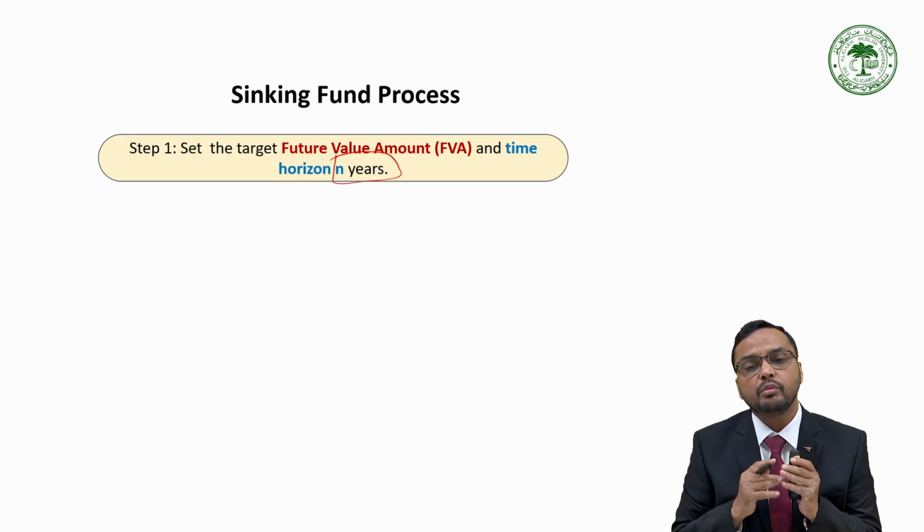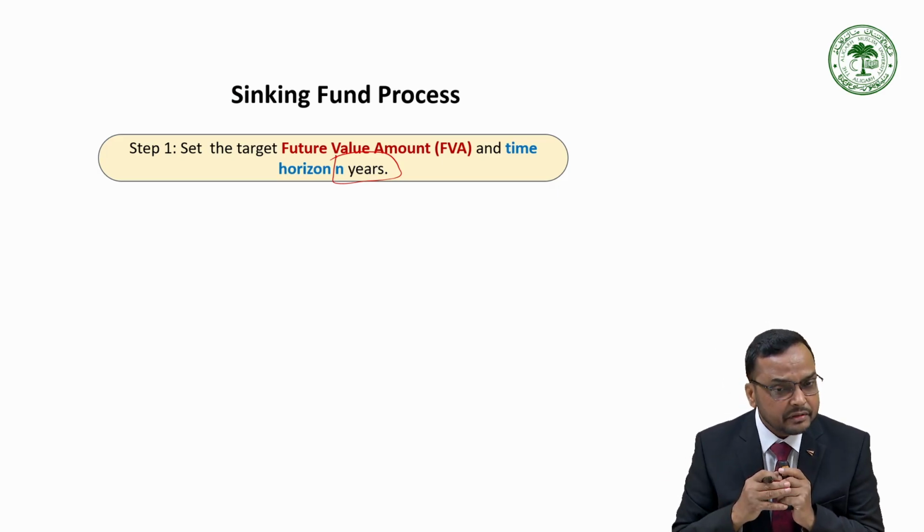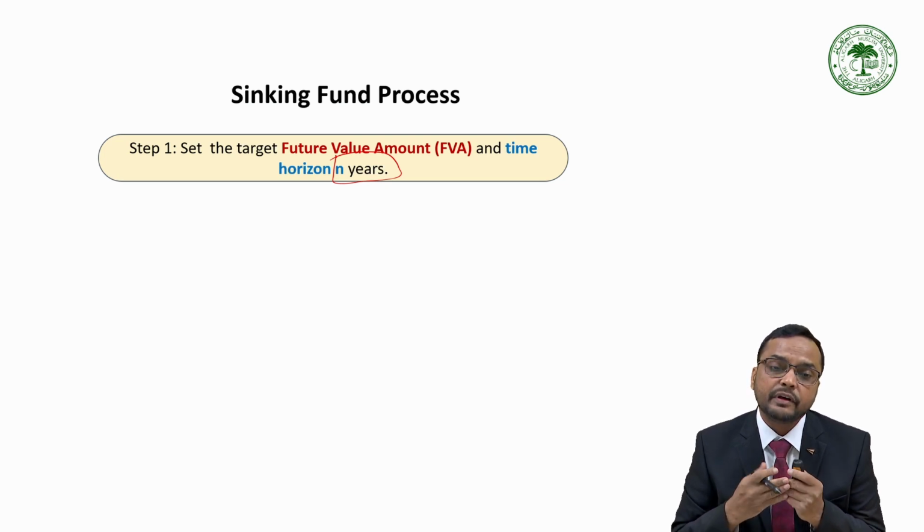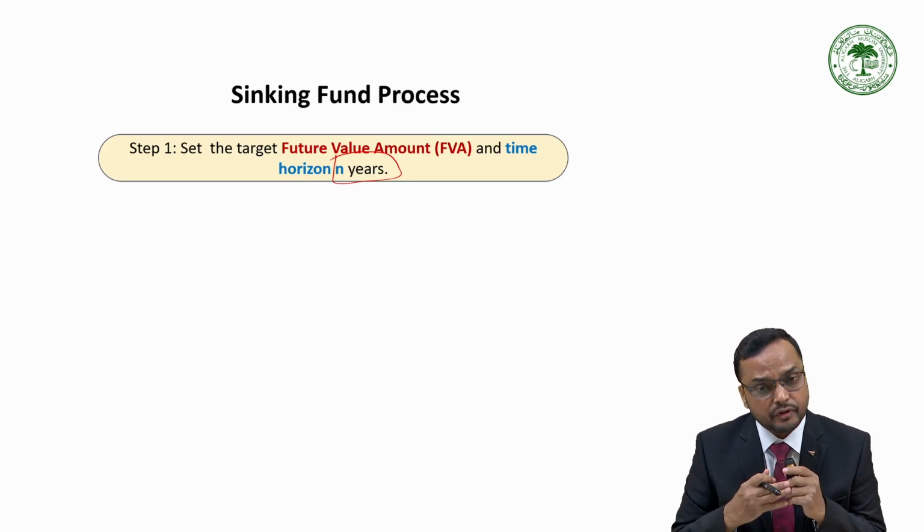Suppose I want to buy a house 10 years after my retirement. My estimation is that if I buy a house in NCR after 10 years, I need 5 crore rupees. So, from today I have to plan for this.